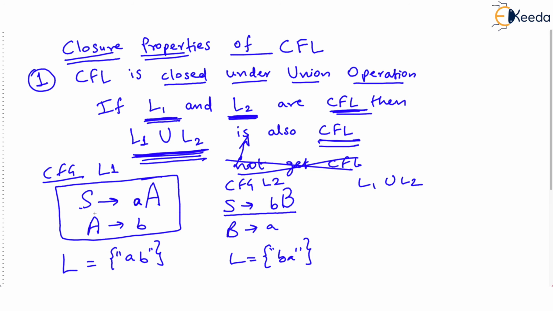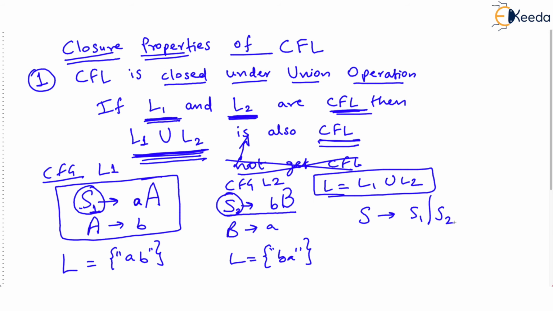If you name this start symbol S1 and this start symbol S2, then the new language L equal to L1 union L2 can be described as S derives S1 or S2. I hope you are understanding. Because union is simply the collection of all strings of L1 and all strings of L2, correct?